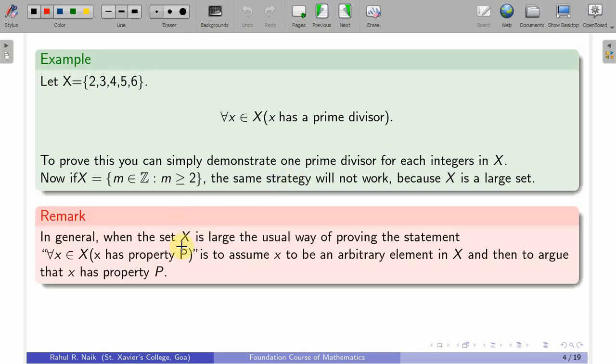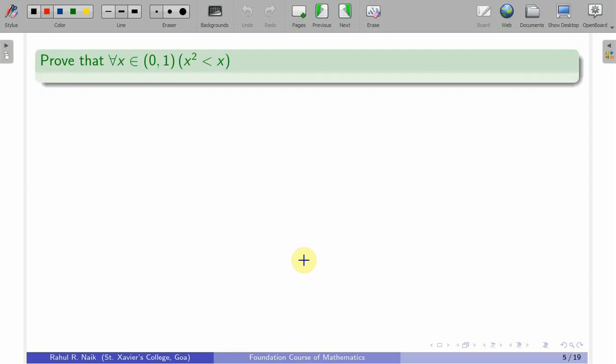In general, when the set X is large, the usual way of proving the statement "for all x in X, x has a property P" is to assume x to be an arbitrary element in X and then to argue that x has a property P. If you prove it for any arbitrary element from X, that means you are proving it for every element in X, no need to verify for every element in X.